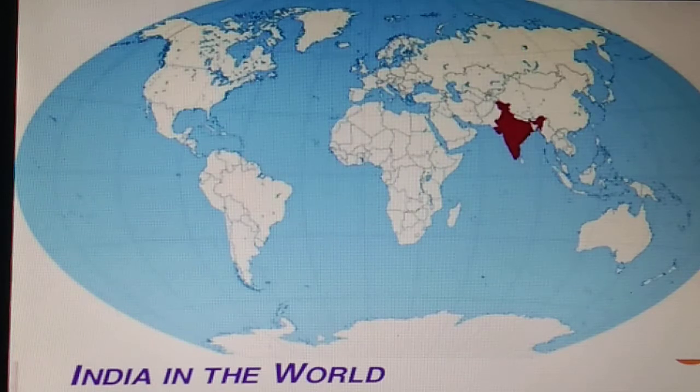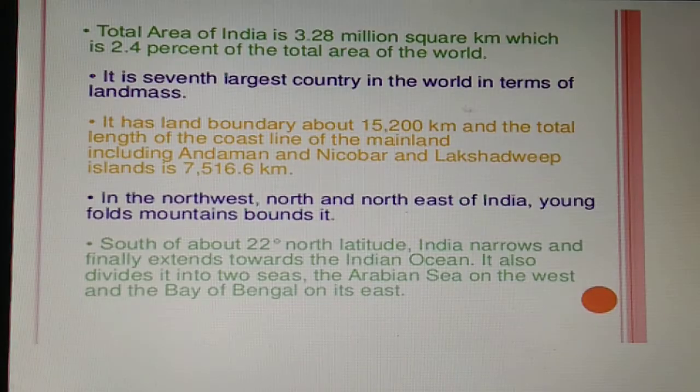See here India in the world. The red color shows India on the world map. The total area of India is about 3.28 million square kilometers, which is about 2% of the total area of the world.